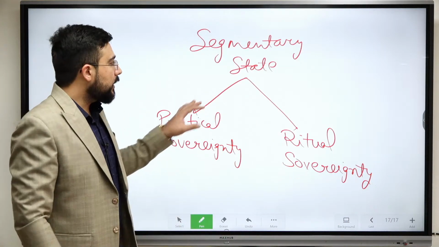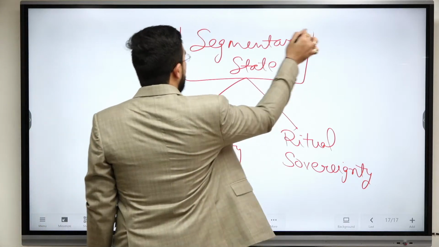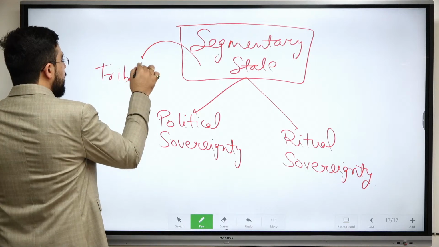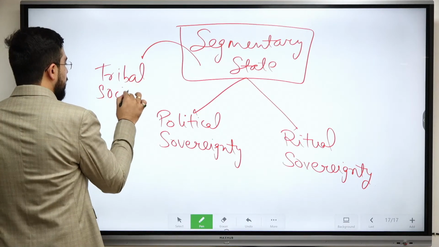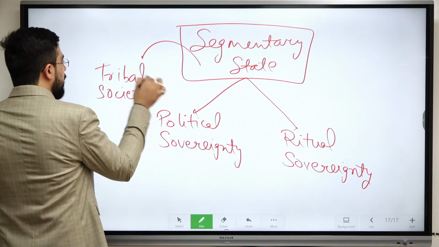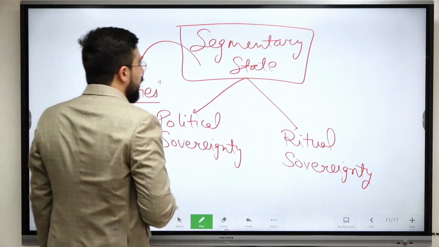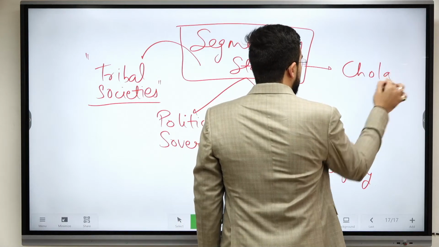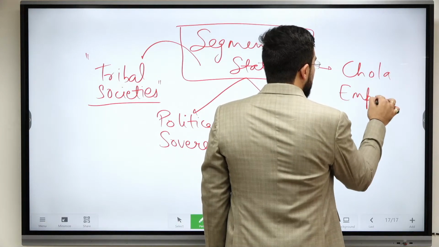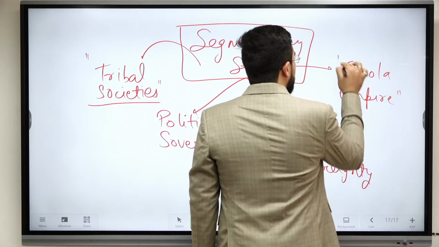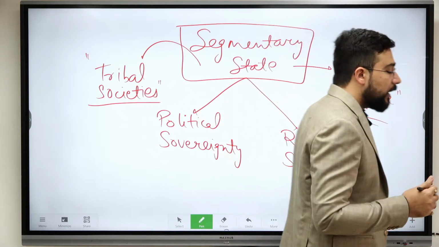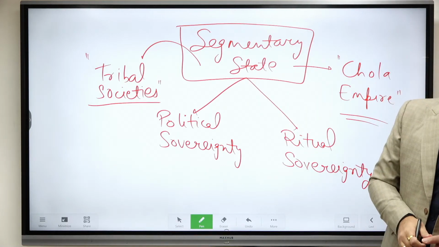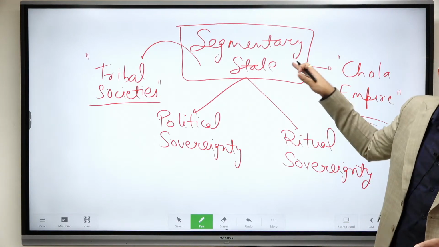Okay, so this concept of the segmentary state was mostly built for tribal societies. But the first problem with Burton Stein is that he applied it to the Chola Empire. So that's why he tried to enthusiastically prove that this society was tribal, and second, that it was segmentary.